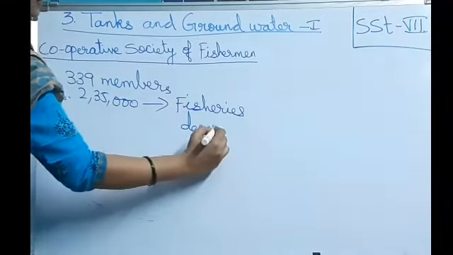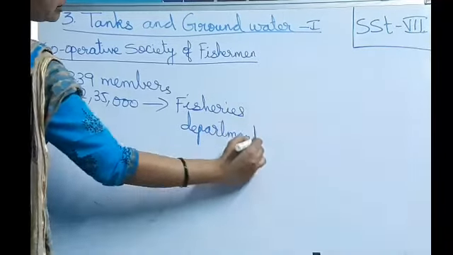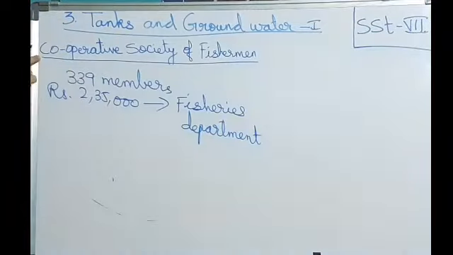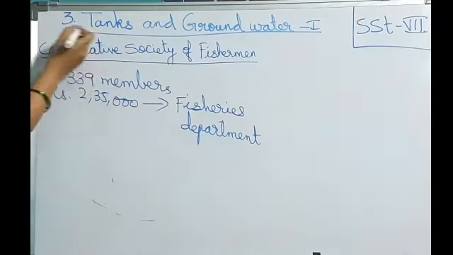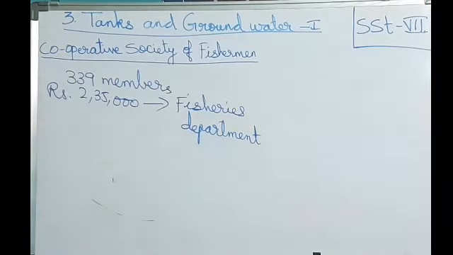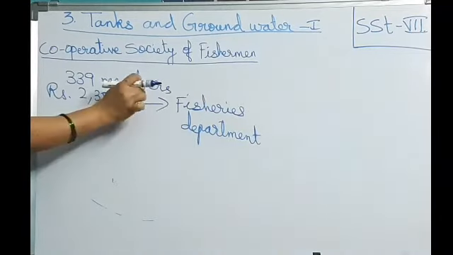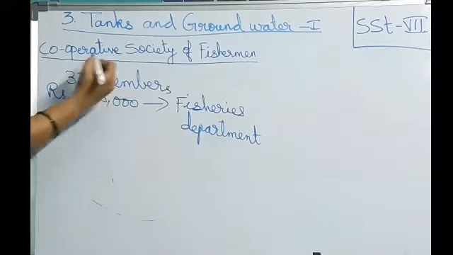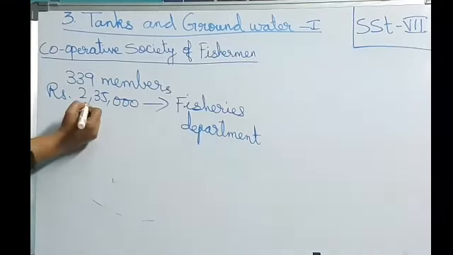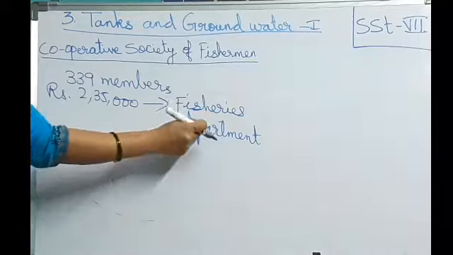Did you get the connection here? Once again I repeat. We were talking about the cooperative society. To become a member of this cooperative society for fishing, the person should take the membership. How will they give the membership? For every 2.5 acres, one person will be given. Like that, now we have 339 members, and all together they paid 2,35,000 to the Fisheries Department.